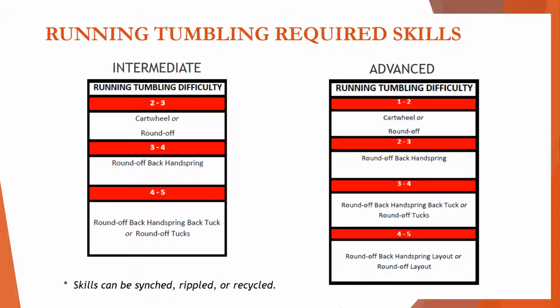For advanced teams that only perform fulls, the full will be scored in the 4 to 5 range because the layout is embedded in the skill. Epic will be considering a punch front as a legal intermediate skill. For U.S. Finals, they are considering a punch front a legal intermediate skill, but not a legal advanced skill.